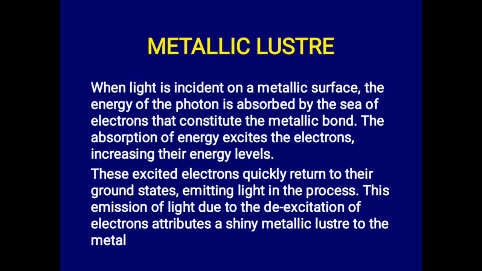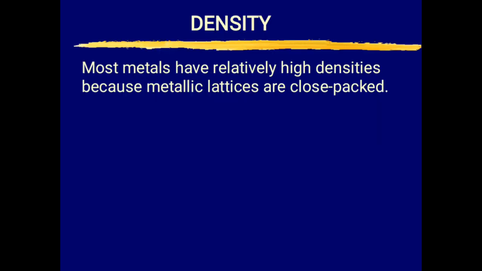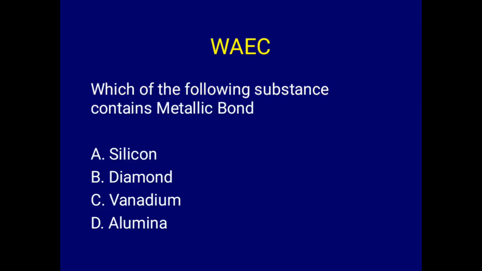The emission of light due to the excitation of electrons accounts for the shining metallic luster of metals. Again, metals usually have high densities because their lattices are closely packed.